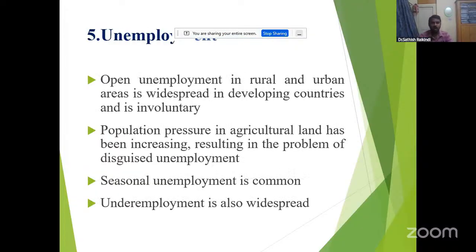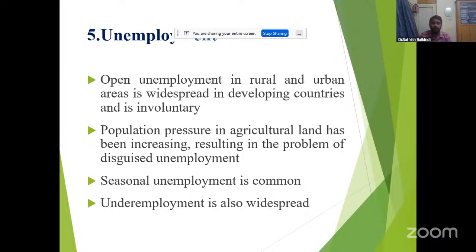And another thing is unemployment, which is most important here. Open unemployment in rural and urban areas is widespread in developing countries and is involuntary. Underdeveloped countries are suffering from open unemployment. Involuntary means they are ready to work, but they are not getting employment opportunities. It is involuntary, it is open unemployment.